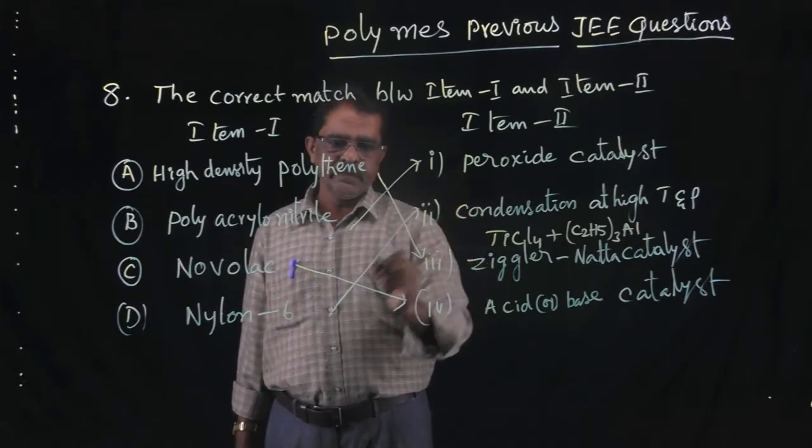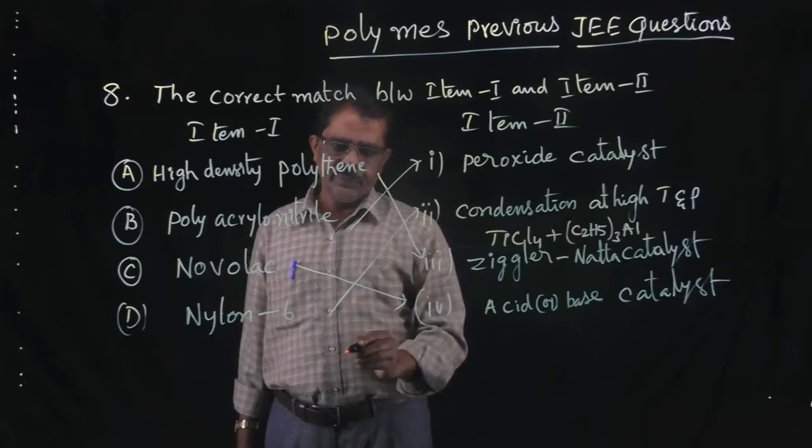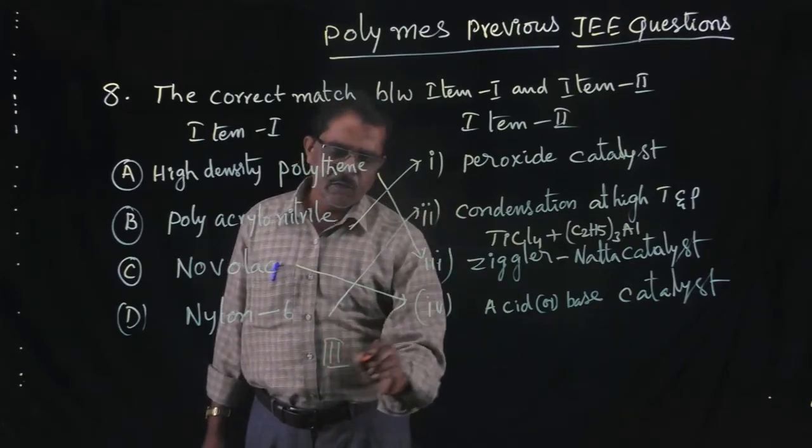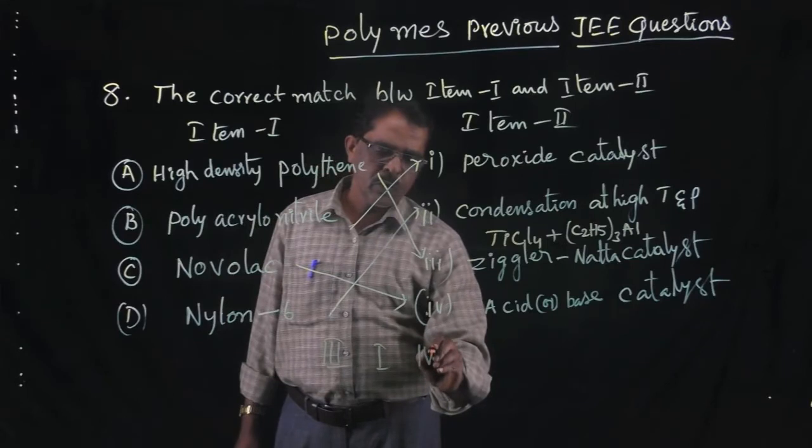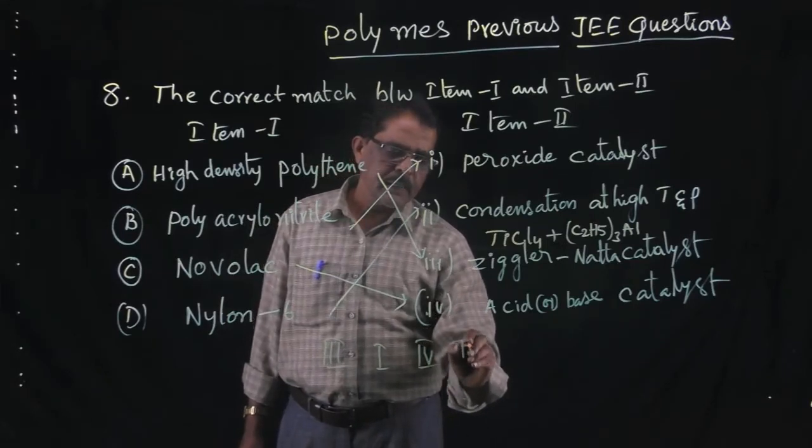So 4, 2, 3, 1 is the correct matching of this question answer.